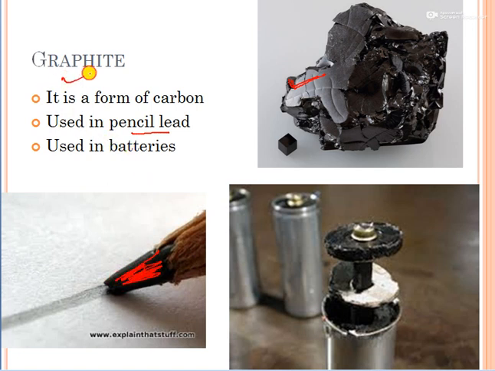is graphite. And if you have opened any of these cells, all of you have seen that in our wall clock we are using this cell. If you open this cell, you will find this black color layer inside it. First this metal layer, and below that metal layer this very dark black color is there. This is known as graphite. So in cell batteries also it is used. In car batteries also it is used. It is not shown here, but in car batteries also this graphite is used.